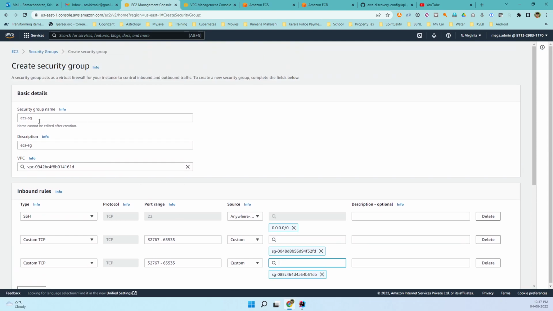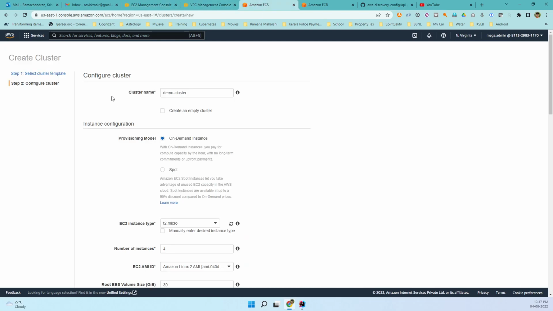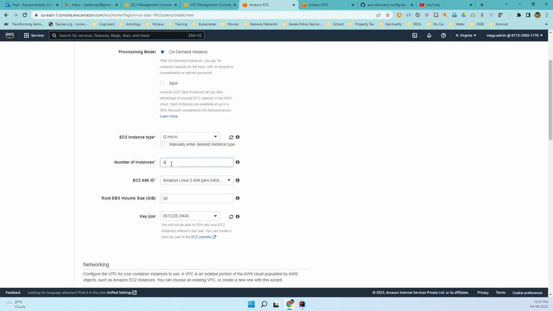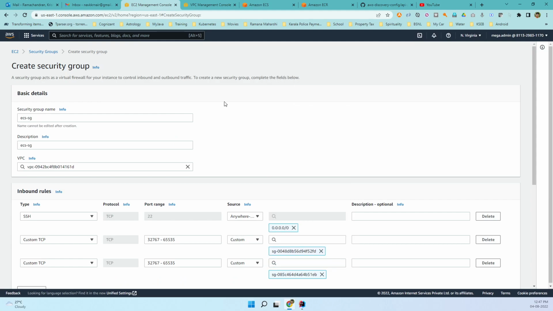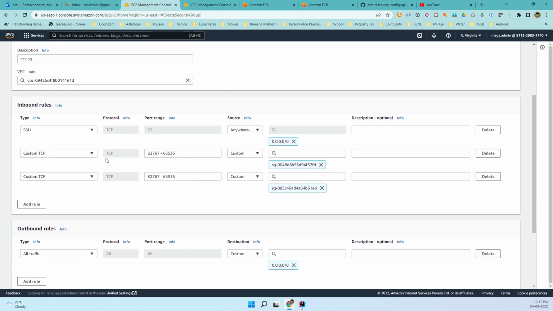Again, the security group which we are going to associate with this particular cluster. What exactly does this cluster mean? 4 EC2 instances will be created, and those EC2 instances should have a security group associated with them. So that security group is what we are configuring now. And we are saying that the security group should allow these ports; any communication coming to these ports from the security group associated with the external load balancer, as well as from the internal load balancer, should be allowed to pass through.